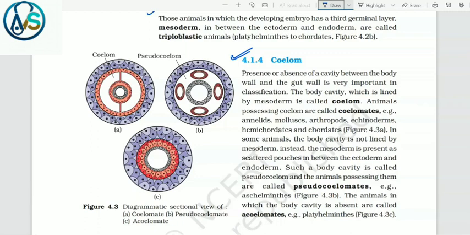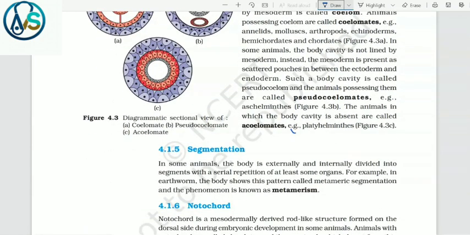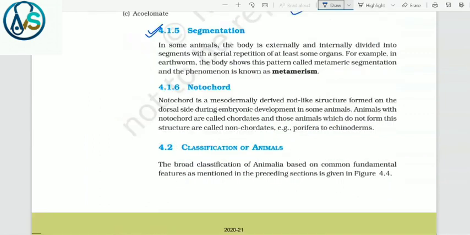In some animals, the body cavity is not lined by mesoderm. Instead, the mesoderm is present as scattered pouches in between the ectoderm and endoderm. Such a body cavity is called pseudocoelom and the animals possessing them are called pseudocoelomates. Example, helminthes. The animals in which the body cavity is absent are called acoelomate. Example, platyhelminthes.